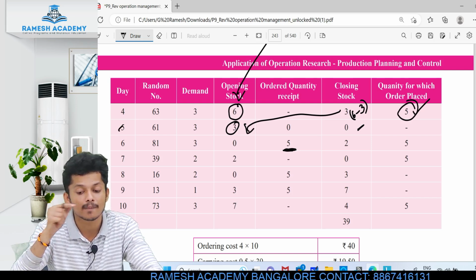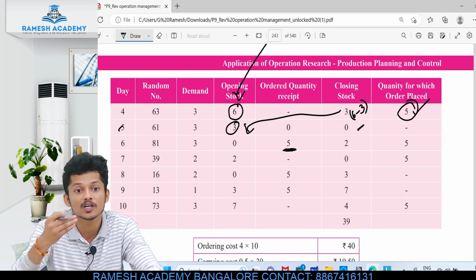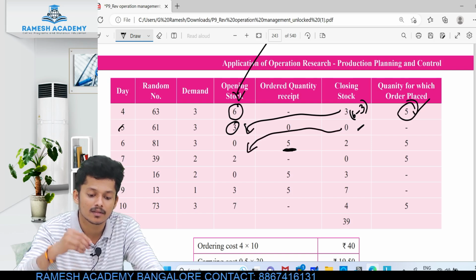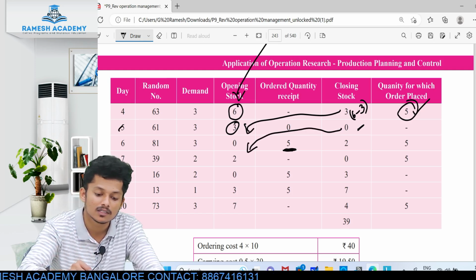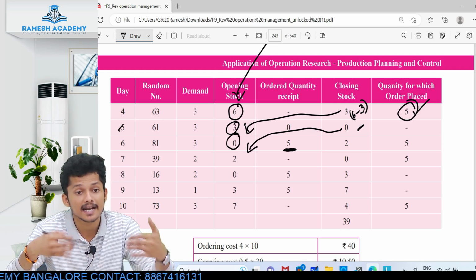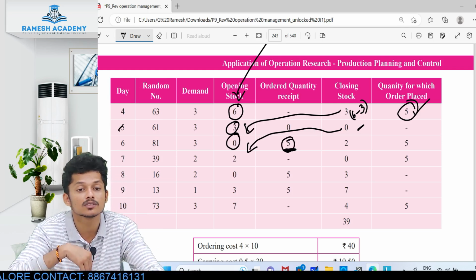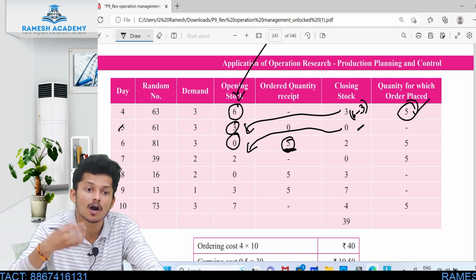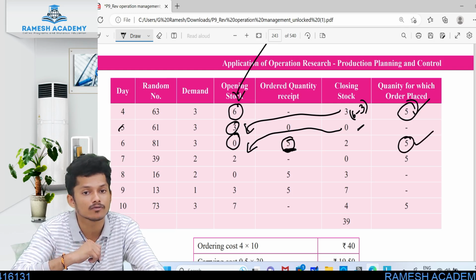Got it? 5 plus 3 is 8. Now is 8 less than 8? No. So you need not order any books. Then 0, 0 as it is. Got it? Now see, 0 here. 0 plus, are there any books which are on order? Yes, that is 5 books. So 0 plus 5, 5. And 5 is less than 8, no? Order 5 more books. Like that you have to understand one number and you have to do it.